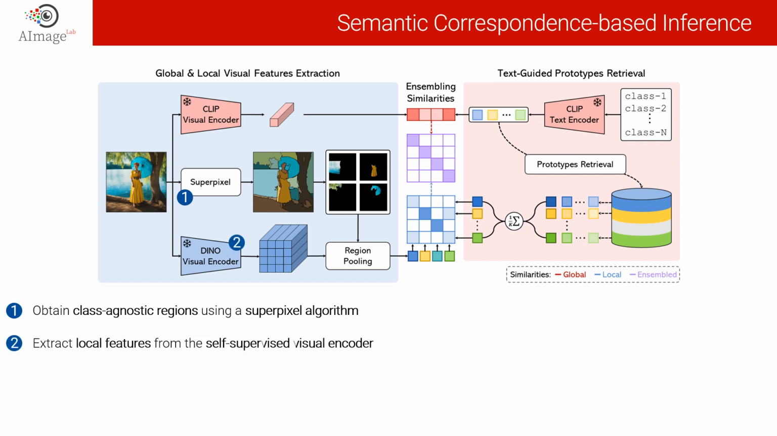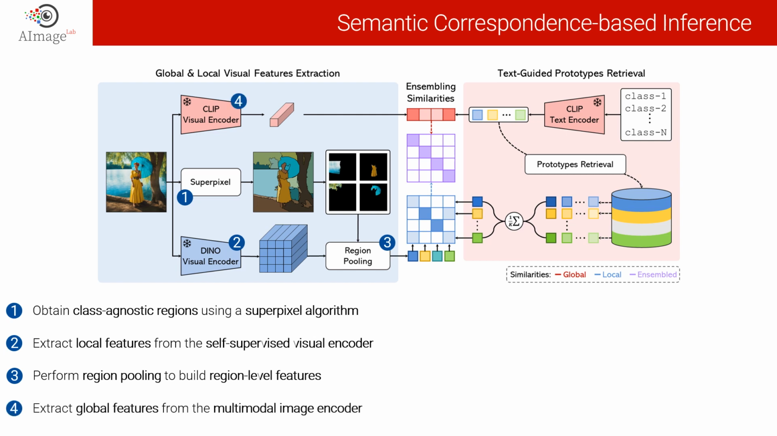Then we extract local patch level features from the self-supervised visual encoder DINOv2. Having the regions and the patch level features allows us to perform a region pooling to build the region level features. And in parallel, we extract global features from the image using a multimodal image encoder like CLIP.